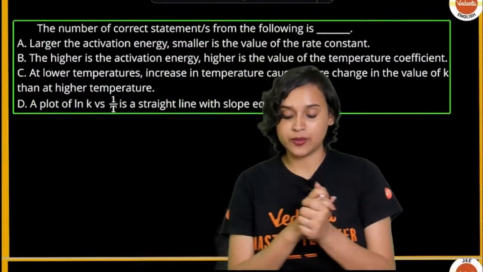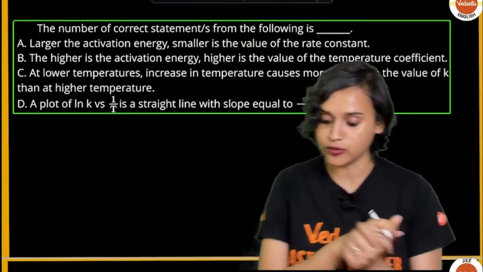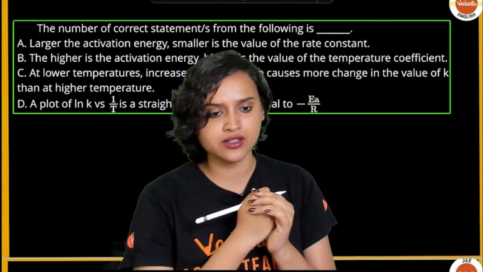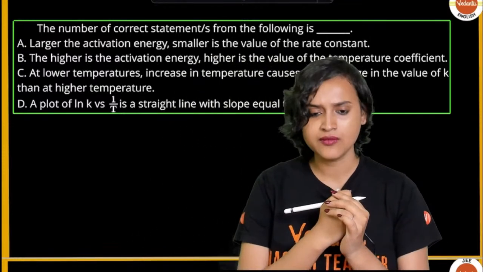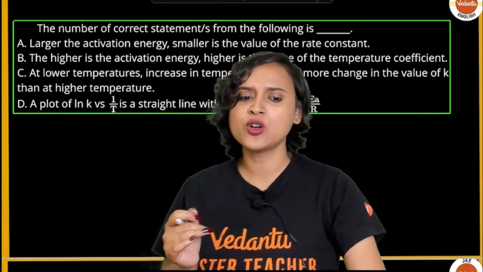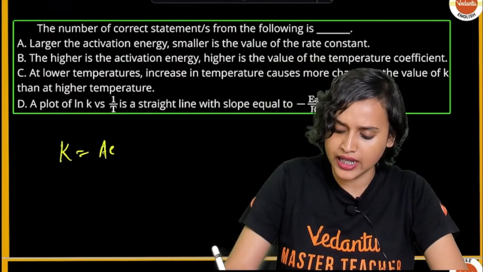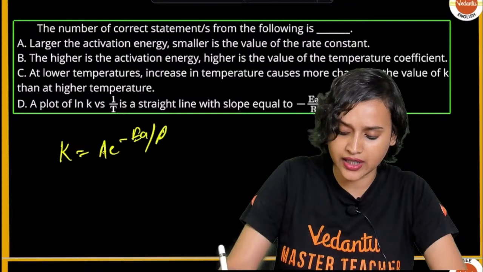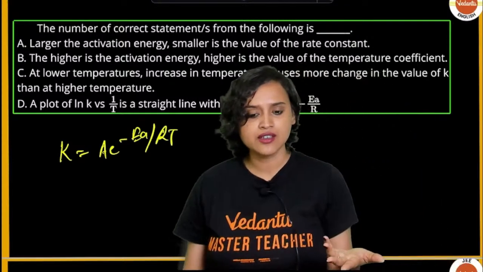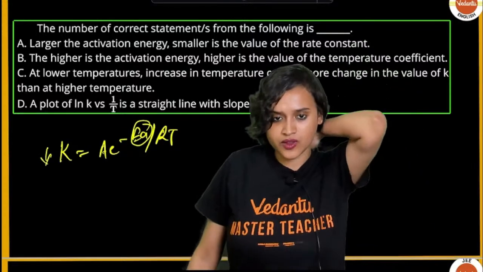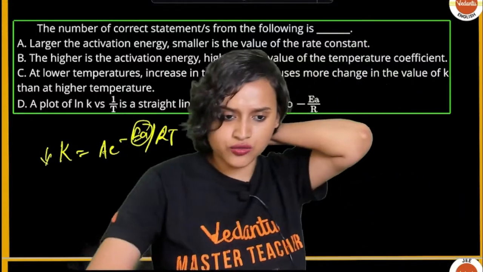The next question, everybody, is: the number of correct statements from the following is. A: larger the activation energy, smaller is the value of the rate constant. What is the equation? Isn't it K is equal to A e to the power minus EA divided by RT? So if EA increases, that means K decreases. So this is true.